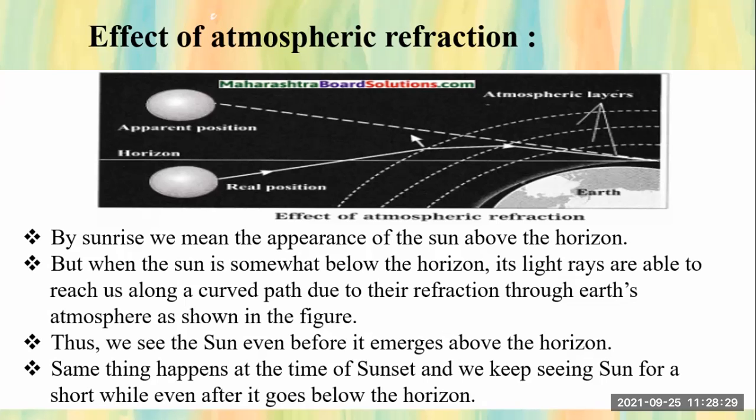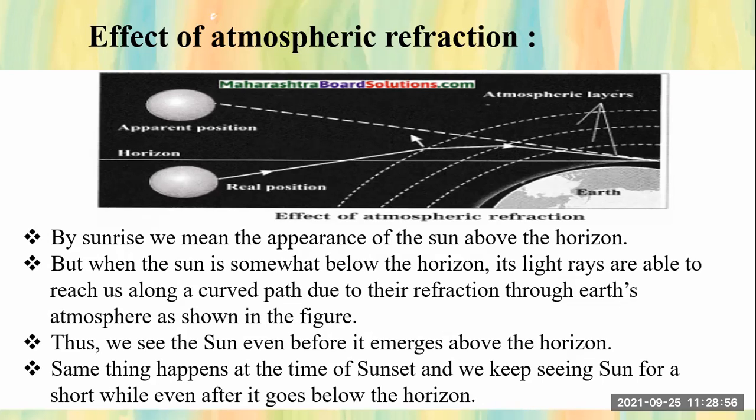All these phenomena depend on the refraction of light in the atmosphere, hence it is termed the effect of atmospheric refraction, due to which we can observe many things in our day-to-day life: sunrise, sunset, twinkling of stars.